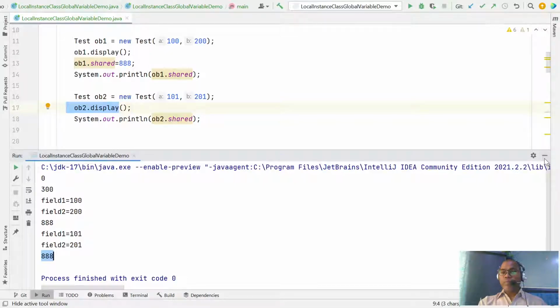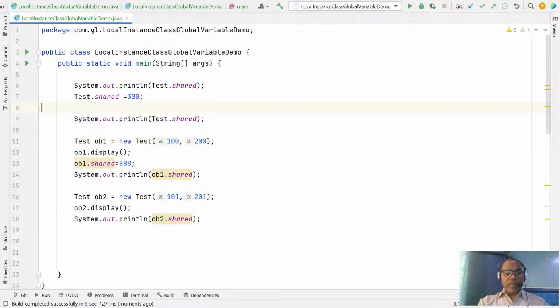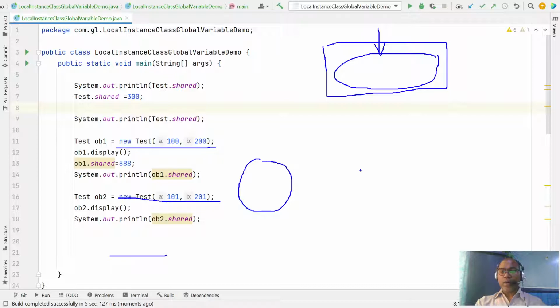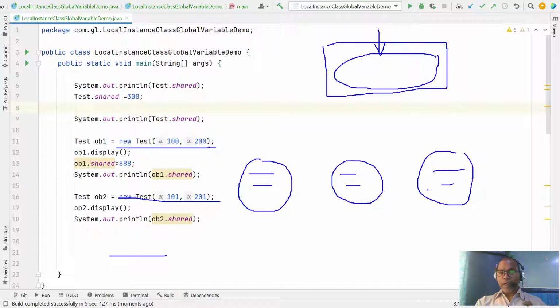So please note that for each class, all static variables have only one memory location allocated. Whenever you create object 1, object 2, object 3, any number of objects, each object has its own memory copy. All the instance variables are part of the object, but class variables are part of the shared memory.